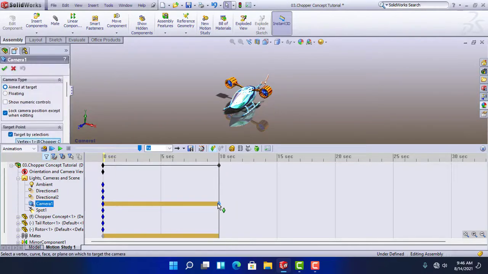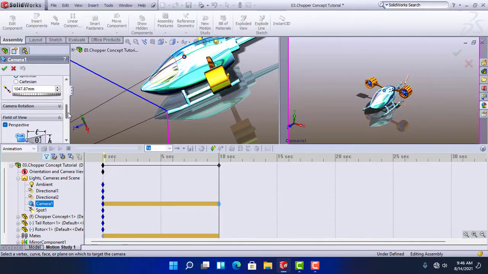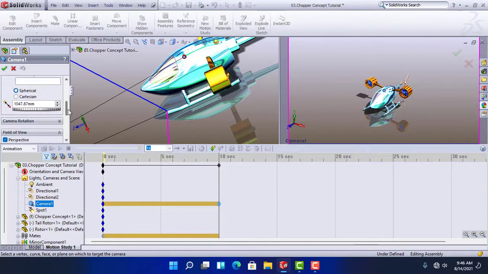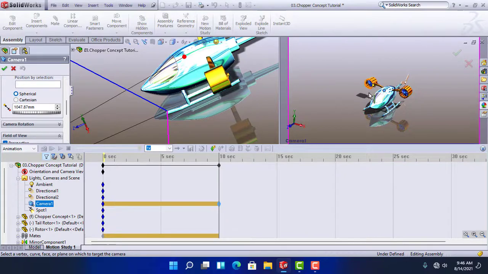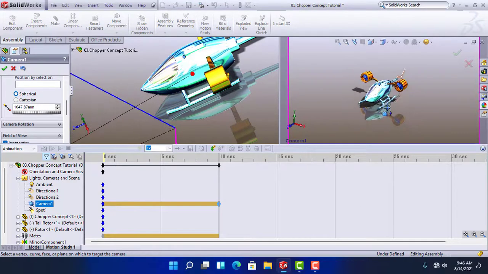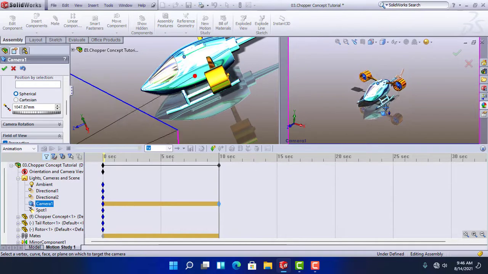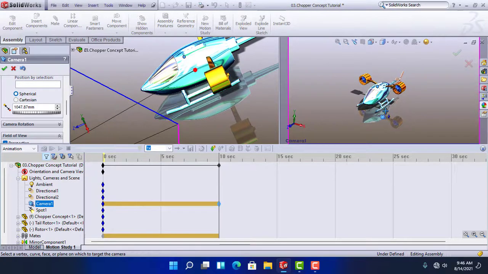Double click it and come down to this right window. Press Ctrl and middle mouse button. It lets us drag the view.